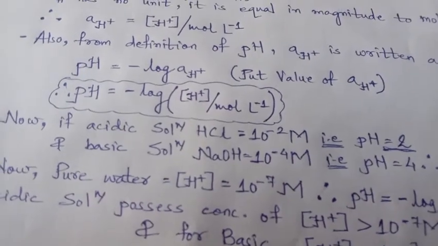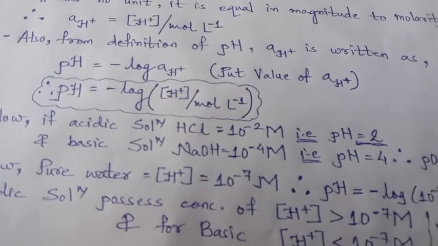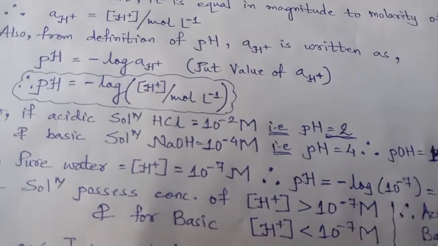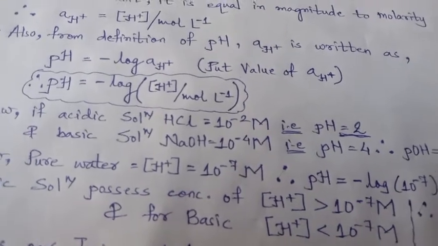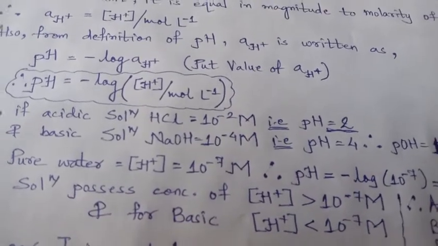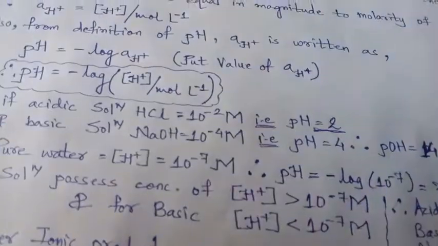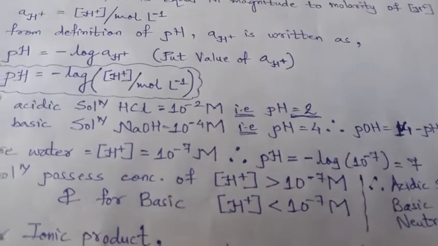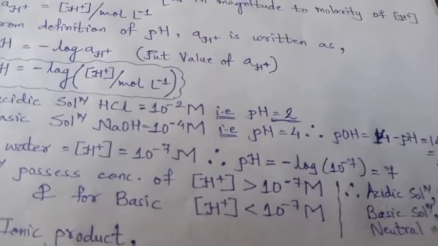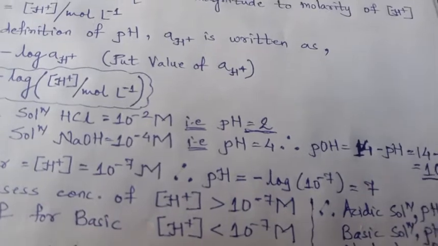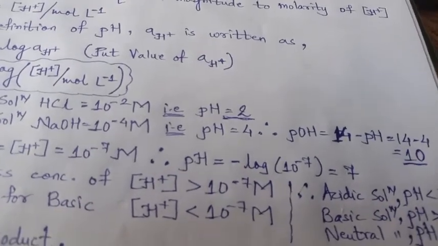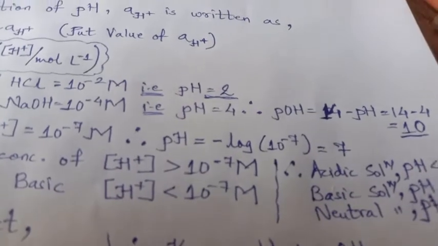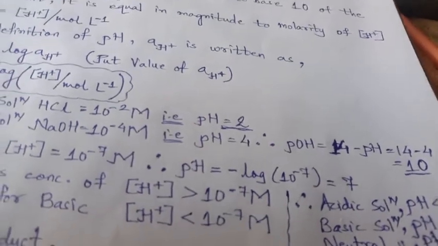From this also, if an acidic solution, HCl, is calculated as 10 raised to minus 2 molar, it means its pH is equal to 2. And if hydroxide is 10 raised to minus 4 molar, then its pH equals 4. But pH gives the value of acidity. Therefore, for hydroxide we need pOH, and we get pOH, that is 14 minus pH, that is 10. So 10 is the value of hydroxide, which gives us the idea of base, right?